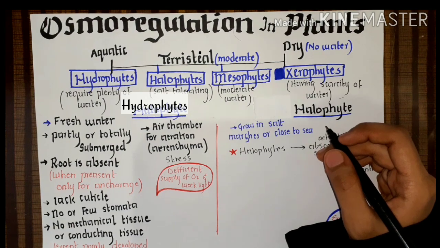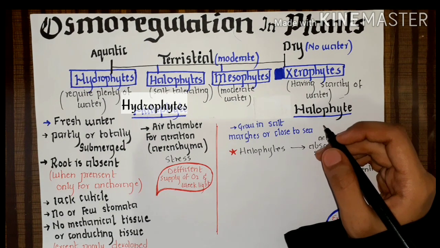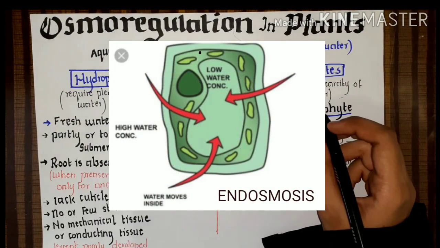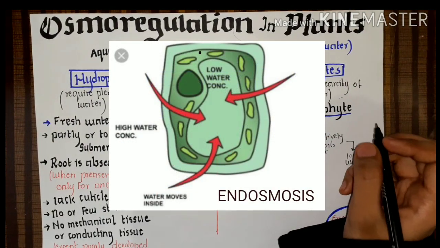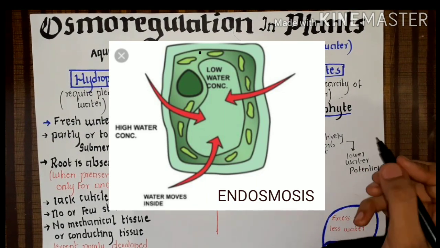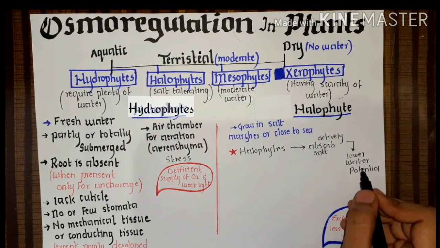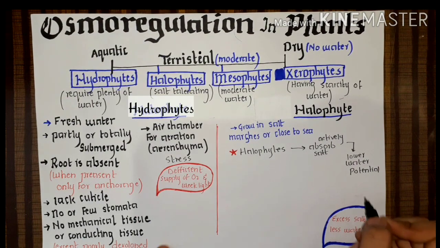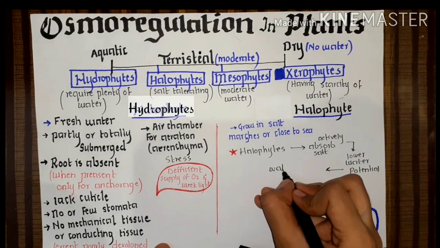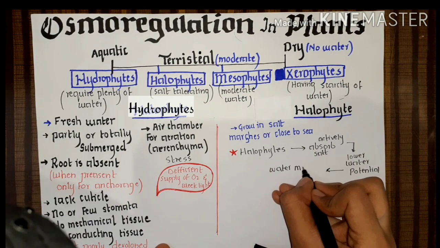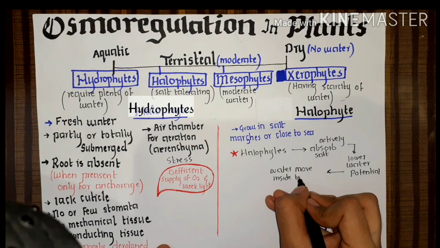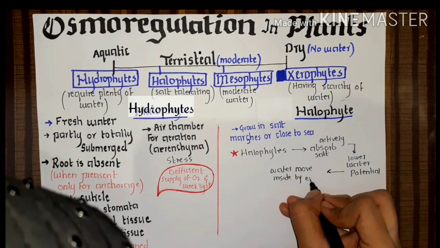So water moves from the higher water potential to the lower water potential, from the outside to inside the cell, by the process of endosmosis. Endo means inside. Water moves inside by endosmosis, right?